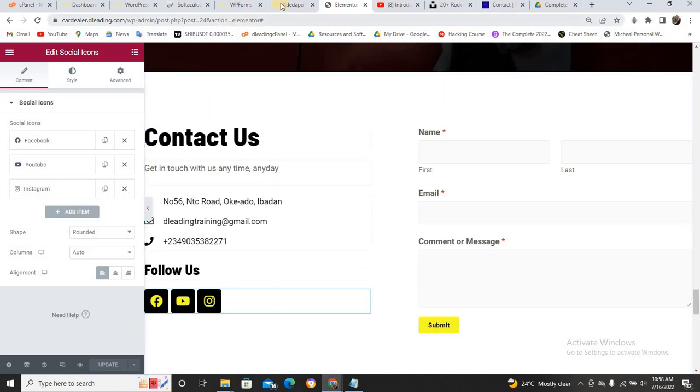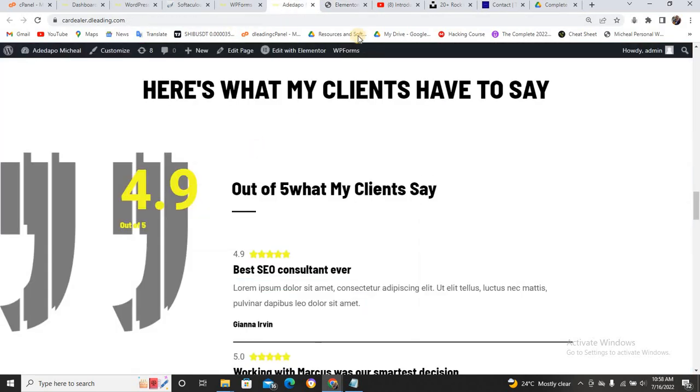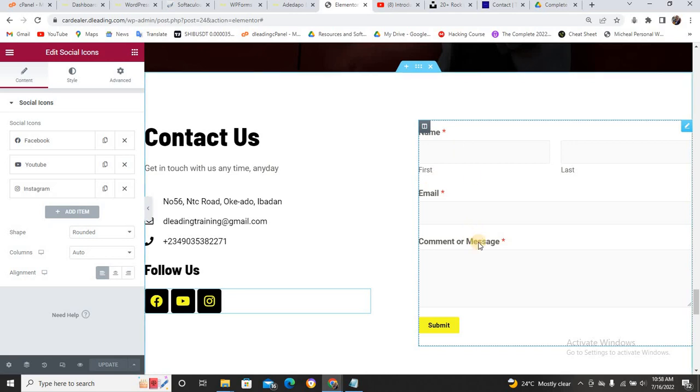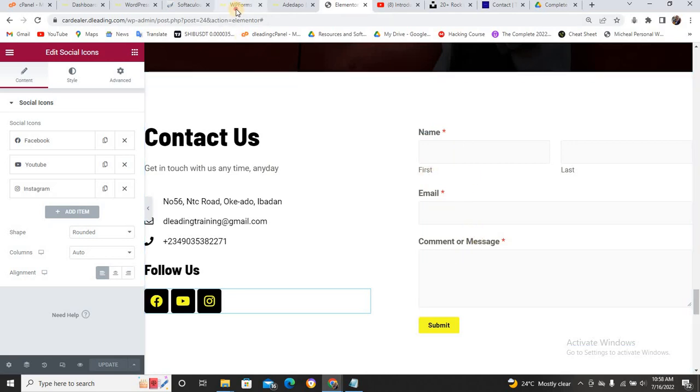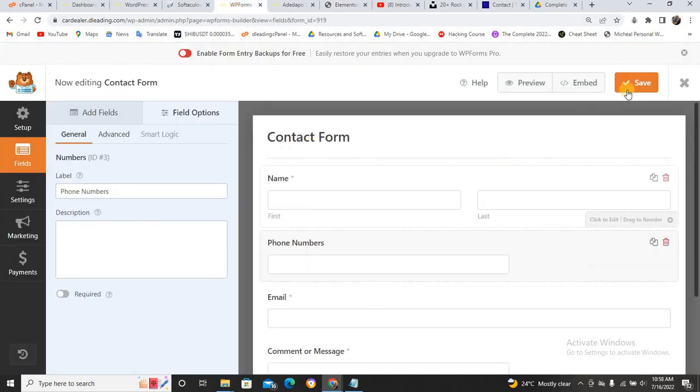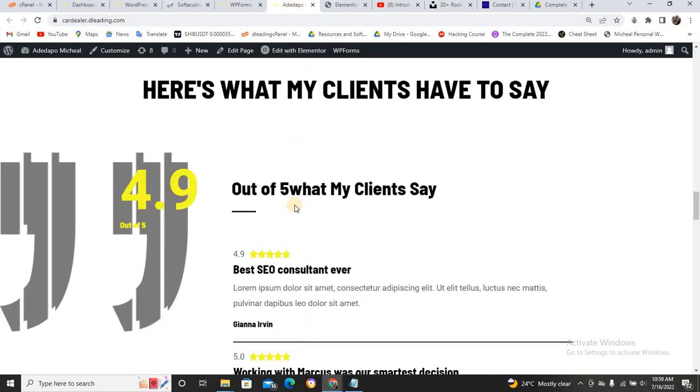I think we have clicked on save. So let me come here and refresh. Initially this is just what we have here, but because I've changed the form, I'll add another thing to it and click on save. So it should be able to reflect here. Let's press Ctrl R. All our changes this morning will begin to show, because we have changed it and removed this. So let it reload.